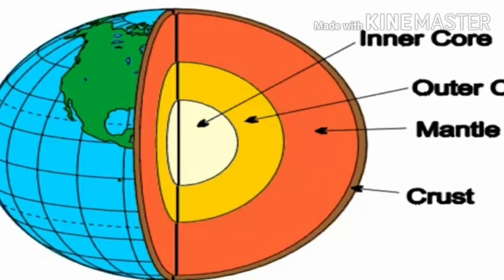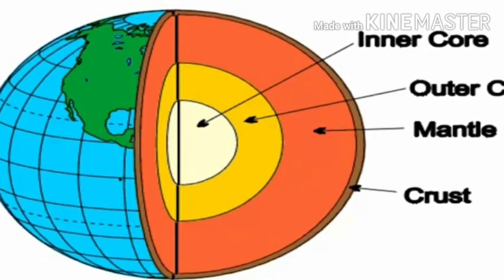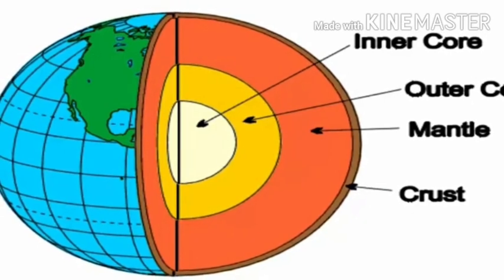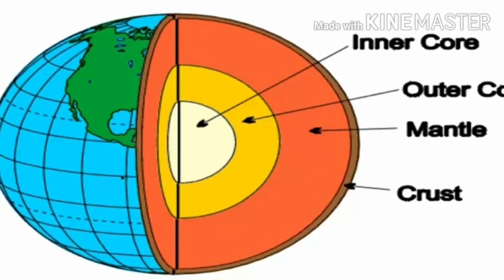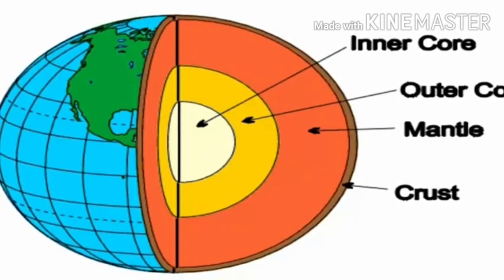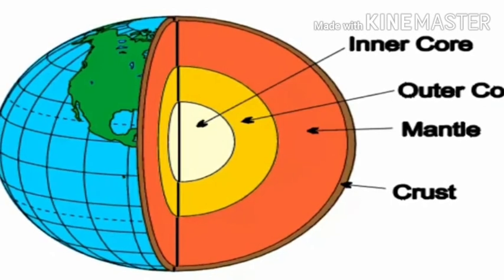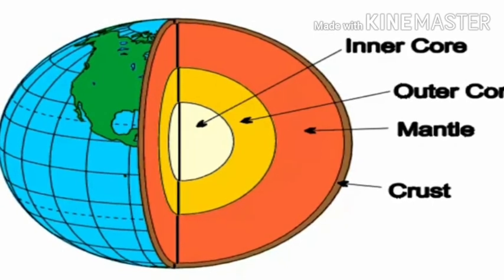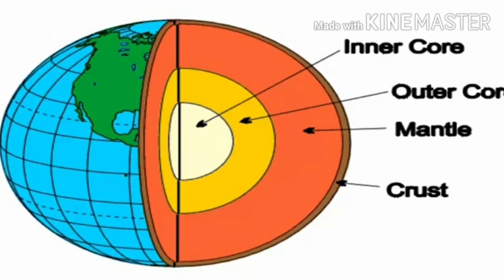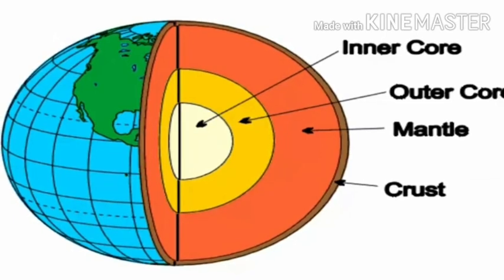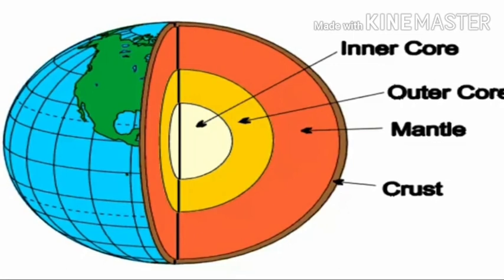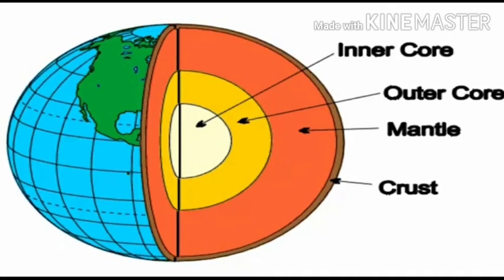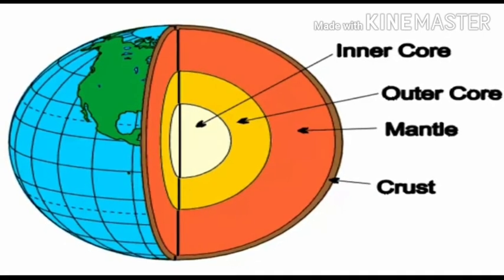Let's talk about the first or the outermost layer. The uppermost layer is the thinnest, around 35 kilometers deep. Next is the mantle. It extends up to around 2900 kilometers. The mantle has the outer mantle and the inner mantle. The outer mantle is liquid in form, which has the name magma. Now, when we have volcanic eruptions, the liquid that comes out is magma. It comes out from this layer. Then you have the inner mantle, that is a solid one.